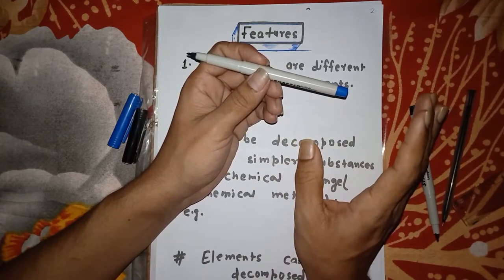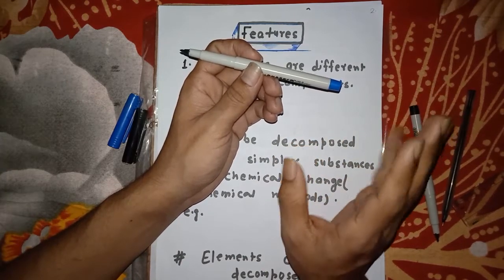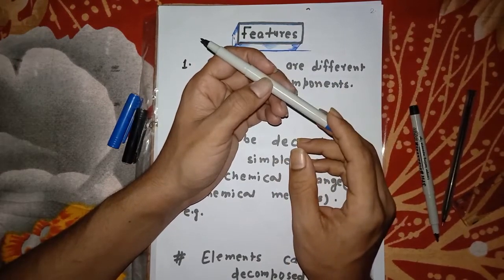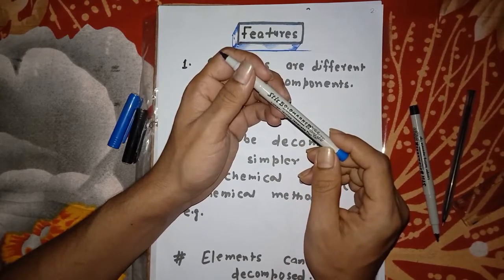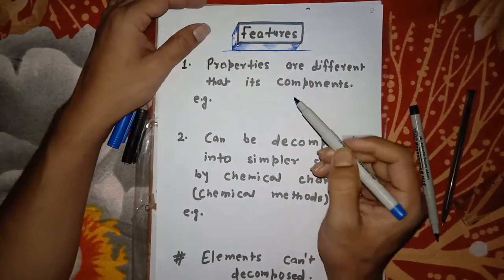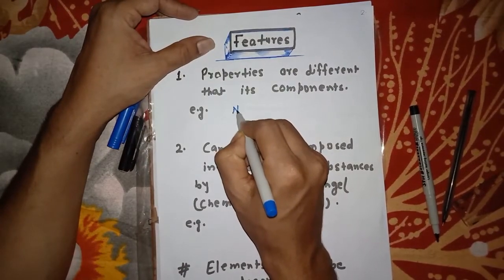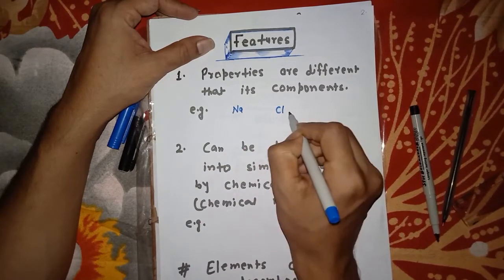But in a compound, it cannot retain its individual property. It has a new kind of property in itself. That is a strange thing in a compound. Have you got my point? So if I take sodium, which reacts with chlorine,